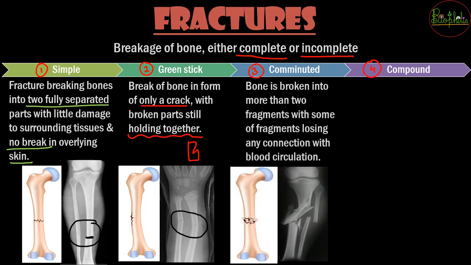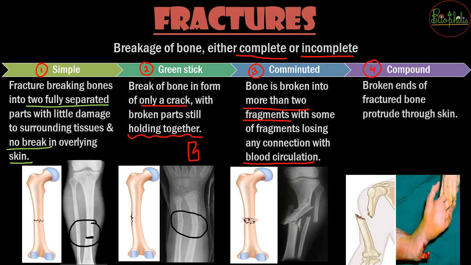The third one now is the comminuted fracture, wherein there are going to be more than 2 fragments of the bone, and over here there are going to be bones which are losing their connection for the blood circulation. यानी एक बोन के ही बहुत सारे टुकड़े टुकड़े हो चुके हैं. That is the comminuted fracture.